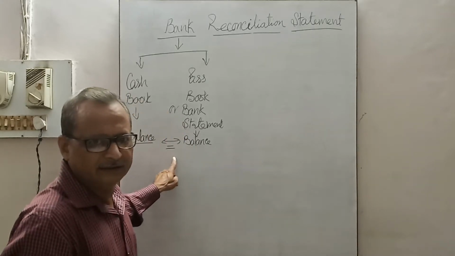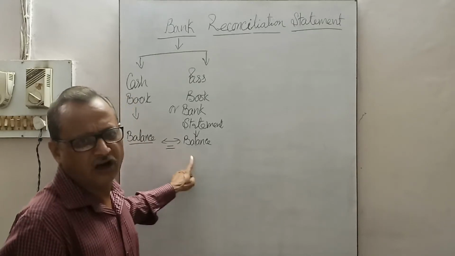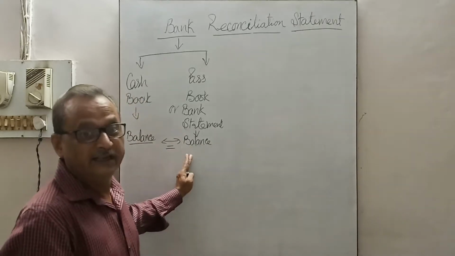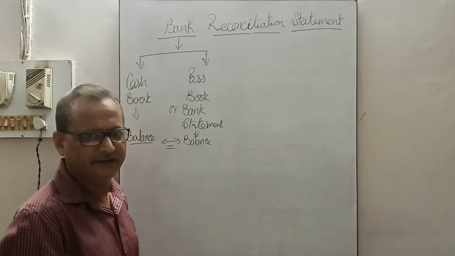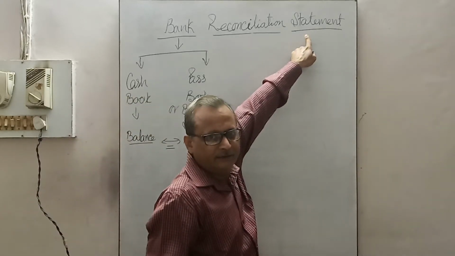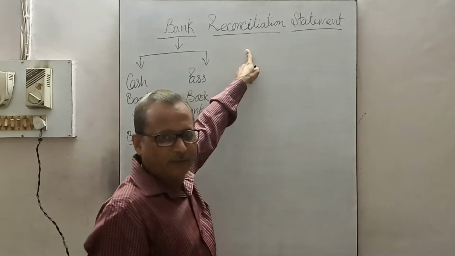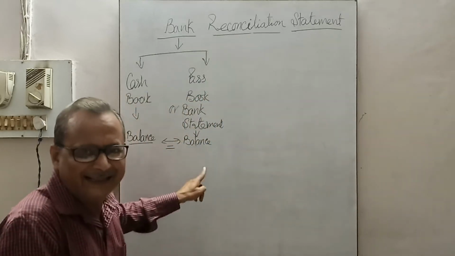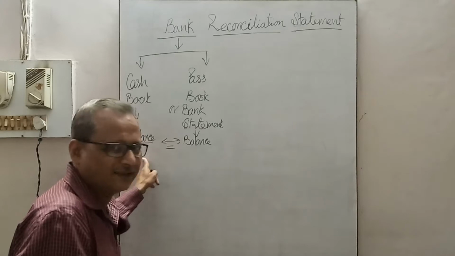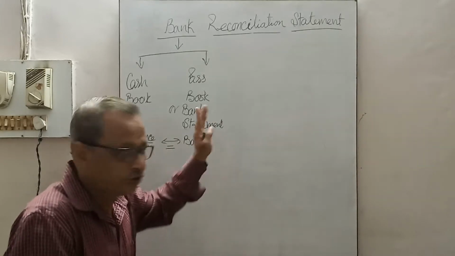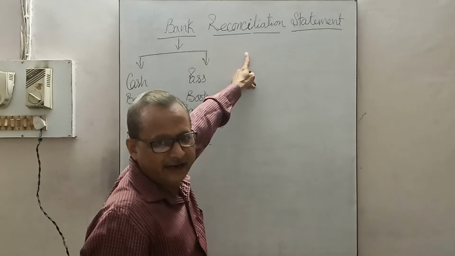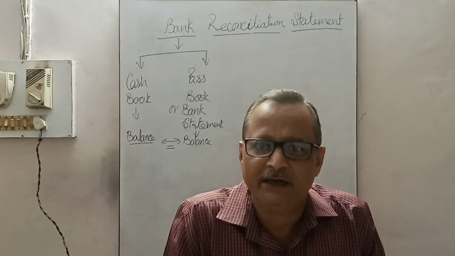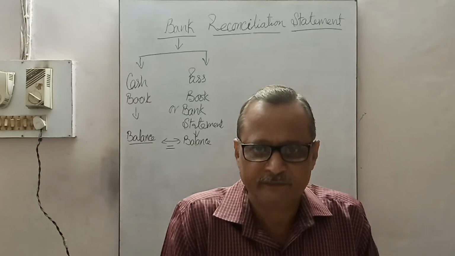But sometimes these balances are not equal, there are some differences. In order to check those discrepancies or differences, a statement is prepared to restore the information which is causing the difference between the balance of the cash book and the passbook. So reconciliation is made regarding compatibility of the cash book and passbook differences or discrepancies, and that is presented in the form of a statement.